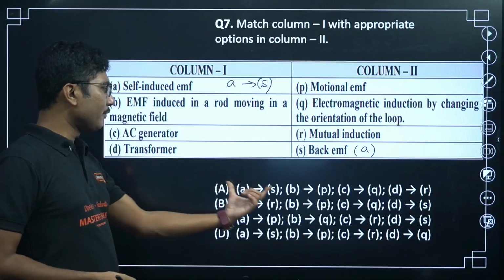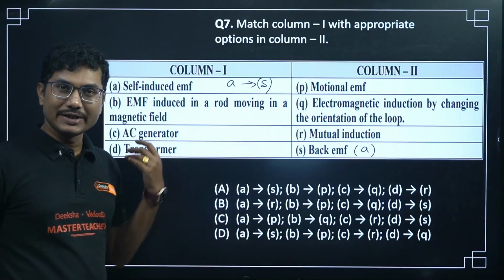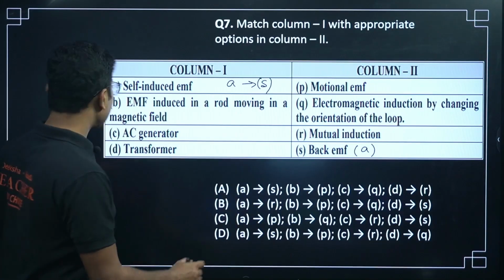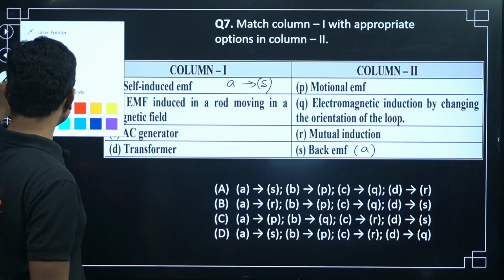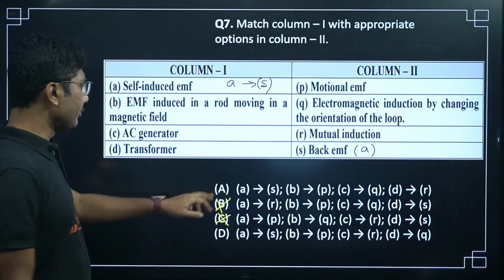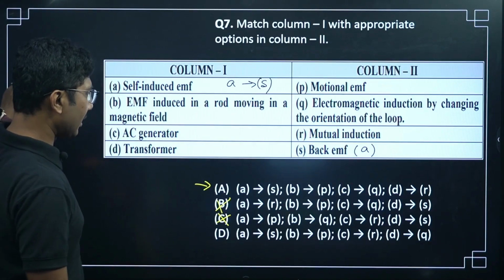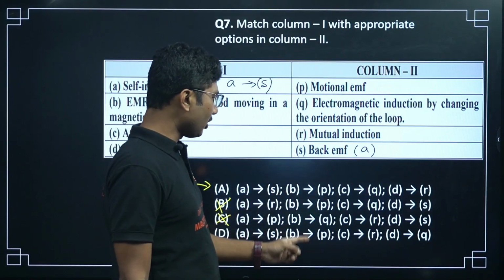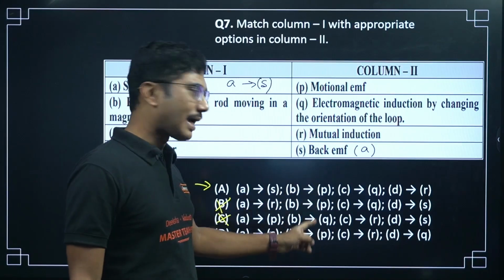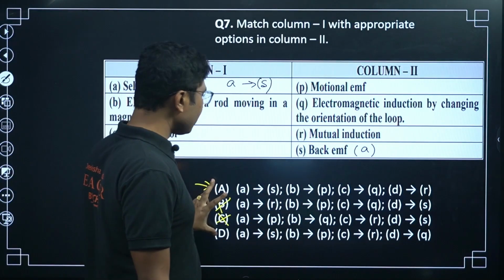Now if there is only one option with A and S, then we could have easily marked it as the correct answer. But here we have two options. So definitely these two are wrong answers, and we can eliminate them. We only need to check the second option for the other one. Now if you see the second option, both of them have P in it, so that must be correct because one of them is correct.